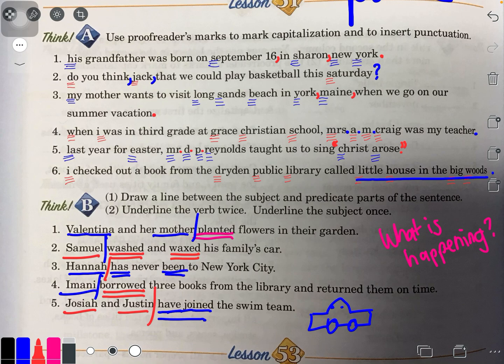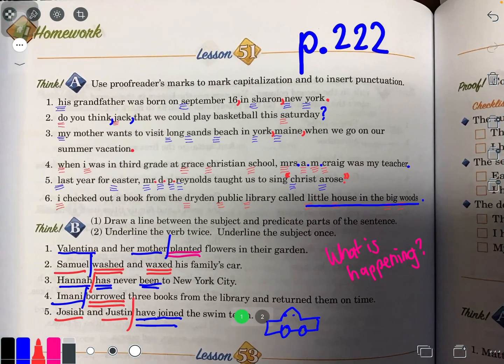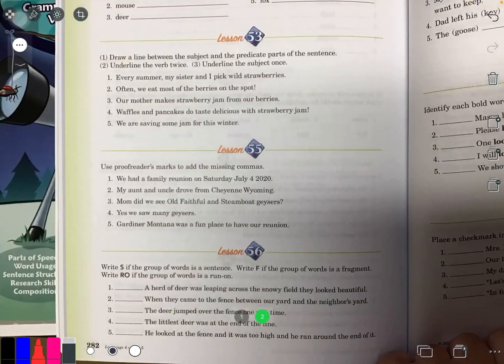So how'd you do when you tried it on your own? Very cool. Now let's go to another page. You can pause this if you need to, just to make sure you have everything right. Let's go to page 282. So I'll write it up here. Page 282. This is normally seat work.